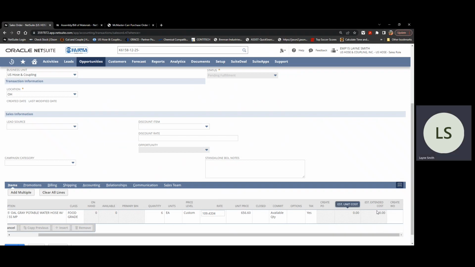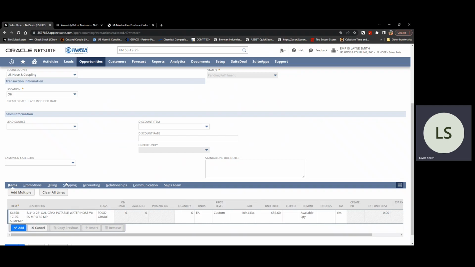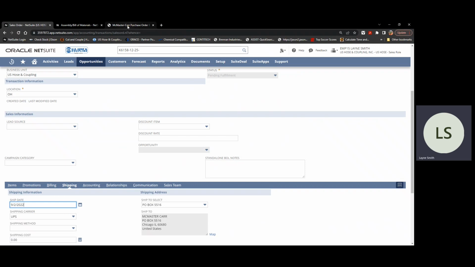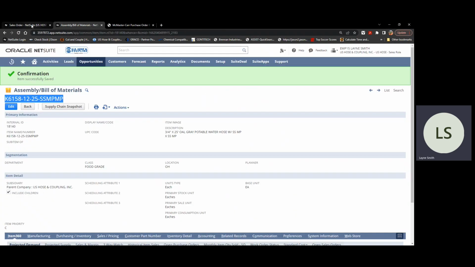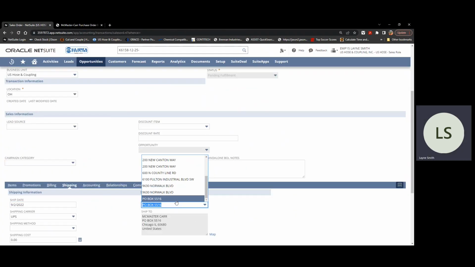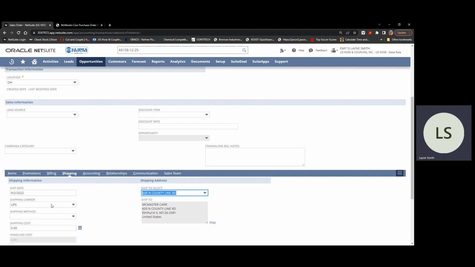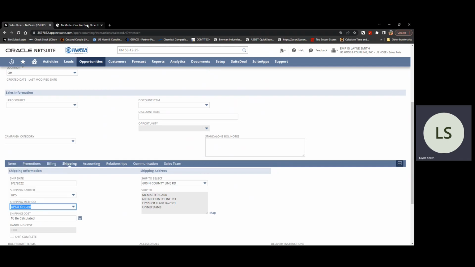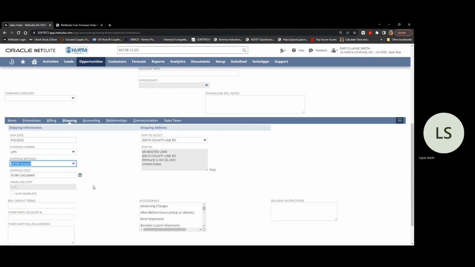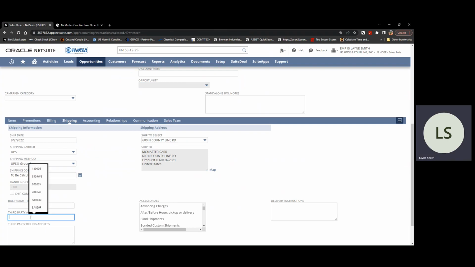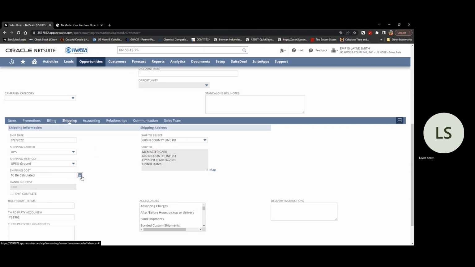And we will want to create a work order since this is an assembly, so the system will do that automatically. Then shipping information. Back to our PO, going to 600 North County Line, Elmhurst, Illinois, which should be one of our selected drop-downs. Yep, there you go. Our shipping method will be UPS Ground. Here's their account number. That will go under third party account. You'll need to click Calculate to calculate shipping charges.